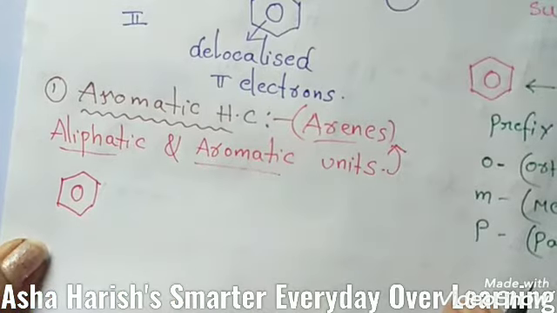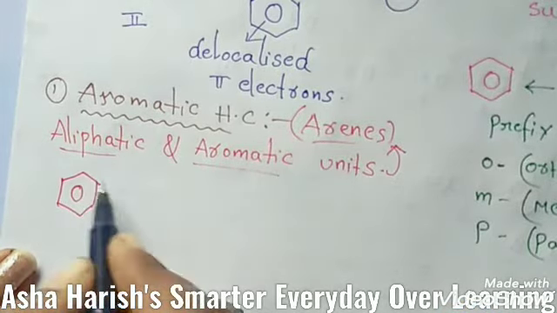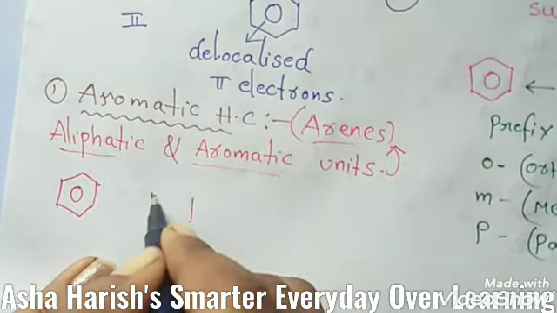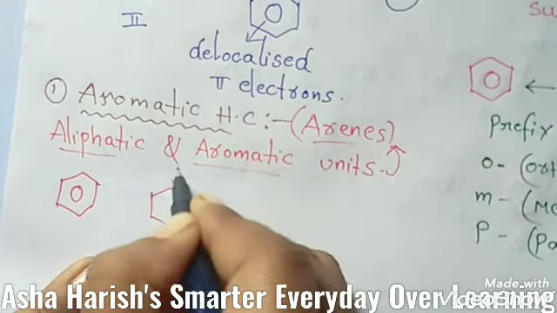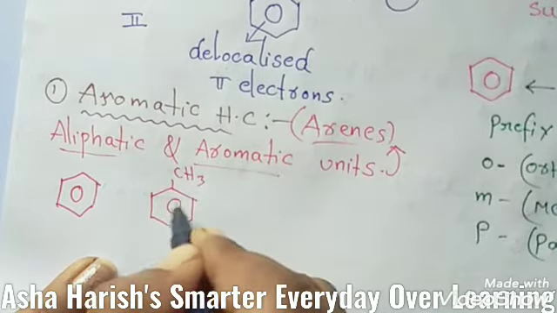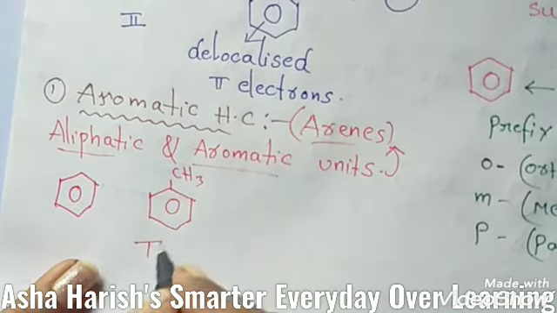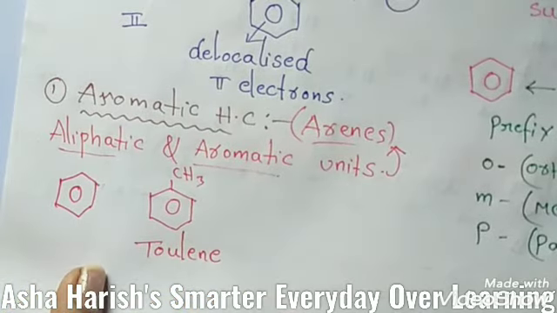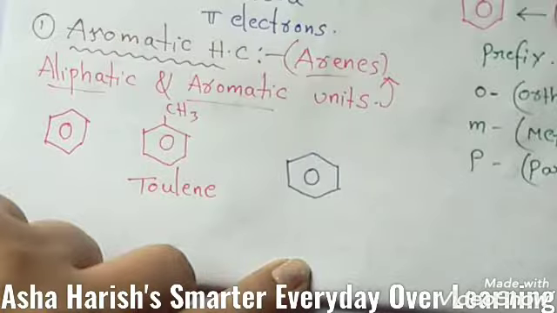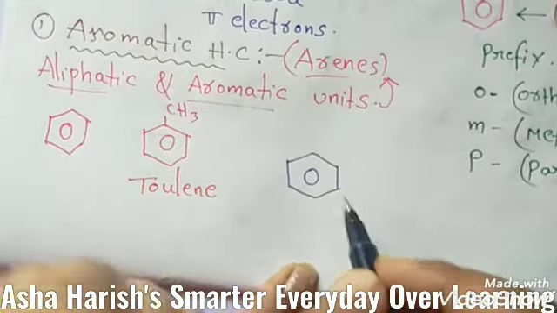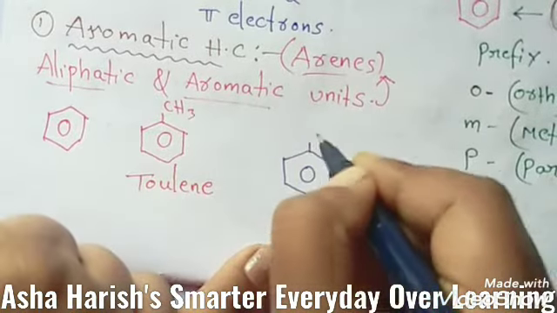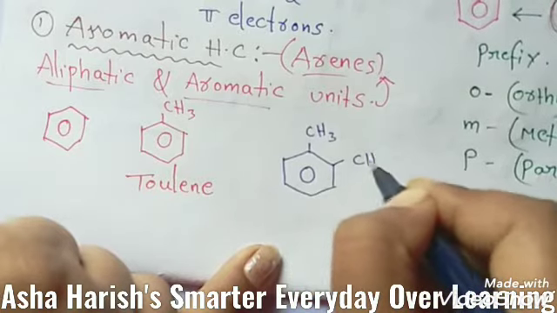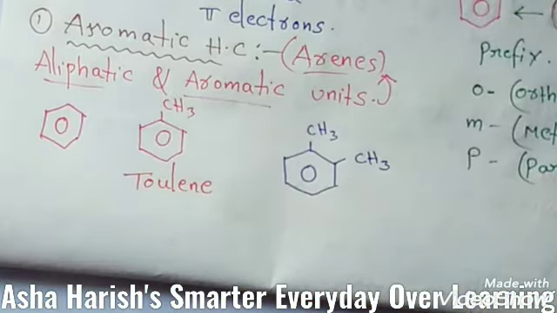Here is simply benzene. And students, if you add one methyl group to this benzene, the name of this compound is toluene. In the next example, to this benzene ring, at the first position you add one methyl group, and at the second position you add another methyl group.